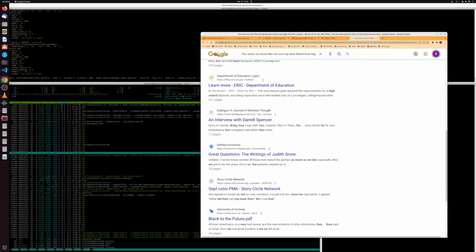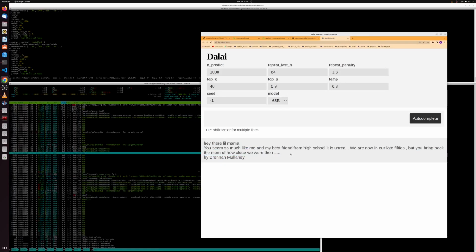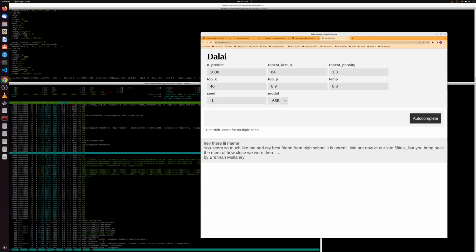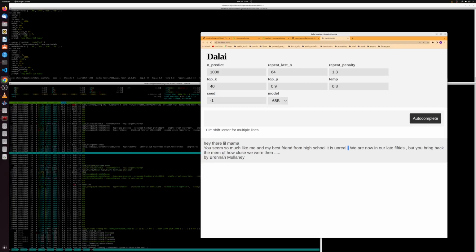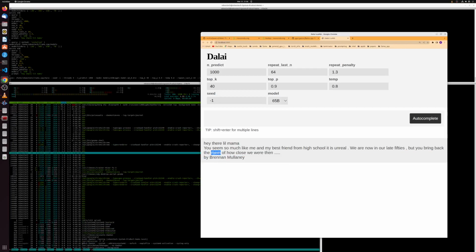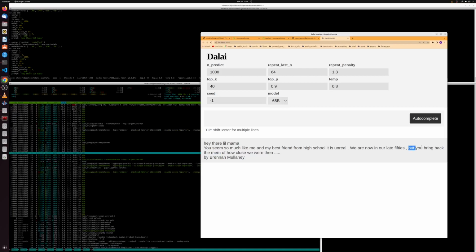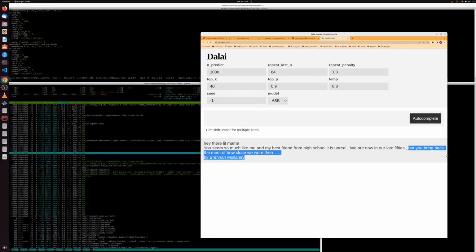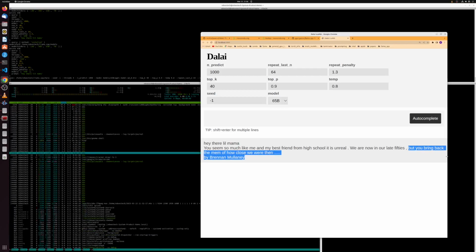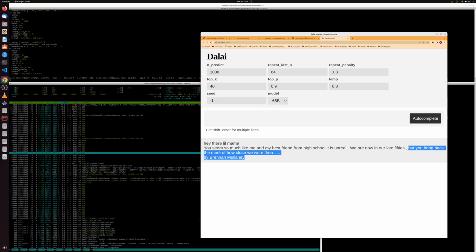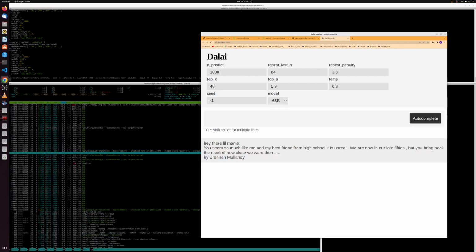I'm not seeing any direct hits, but it does work. And you saw the output in the beginning. This is a little bit better. There's still some grammatical errors. This is possibly another one, but it kind of rhymes, so I'll let it slide. Bring back the mem of how close we were then. Sounds good, but that might be a typo. Anyway, here's the prompts.